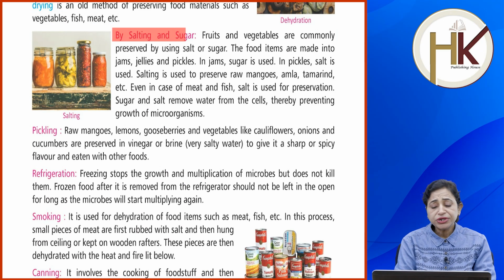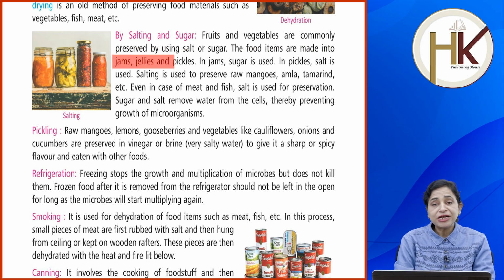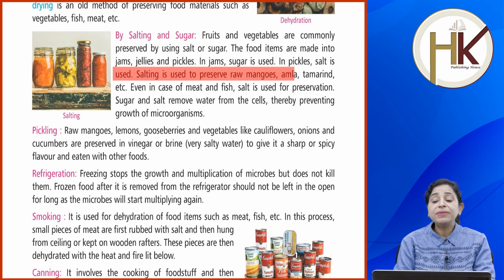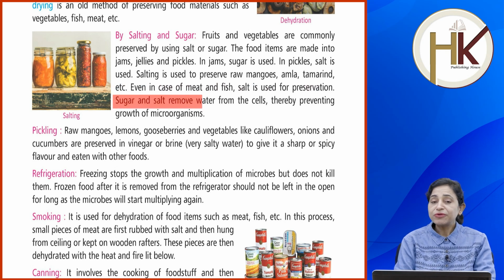By salting and sugar, fruits and vegetables are commonly preserved by using salt or sugar. The food items are made into jams, jellies and pickles. In jams, sugar is used, right? In pickles, salt is used. Salting is used to preserve raw mangoes, amla, tamarind, etc. Even in case of meat and fish, salt is used for preservation. Sugar and salt remove water from the cells, thereby preventing growth of microorganisms.